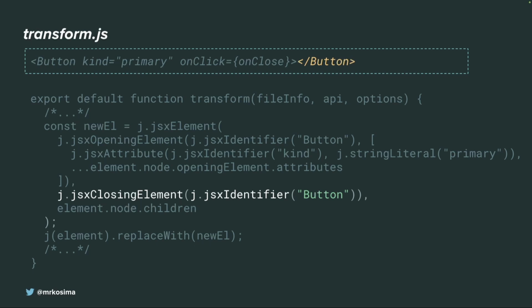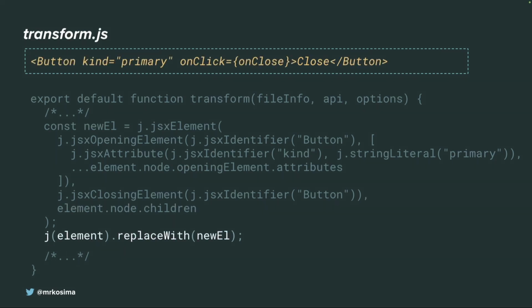Then let's add the closing element here. This is a Button closing element. And just copy all the children here. Next, replace the original element with this new element. Take into account that this is a mutation of the AST. So we're not using functional programming here, like returning a new instance of the AST. This is a mutation. Therefore, we just do this one thing, replacing one node with another node.